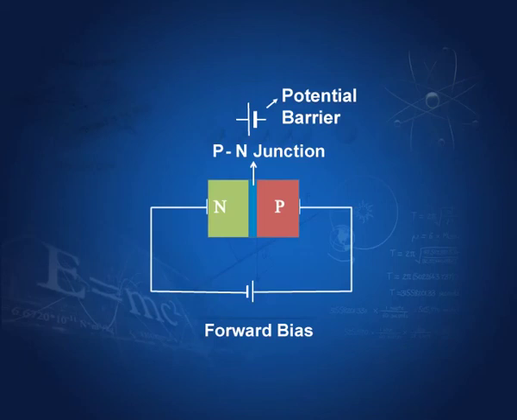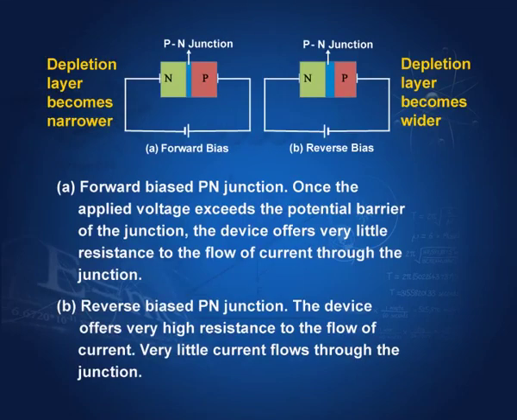Important thing is that unless this battery has a potential difference larger than this one, the particles cannot move across the junction. So, this is what is known as forward bias. This pushes electrons on this side, this pushes holes on this side. This is reverse bias. This attracts electrons from this side and holes from this side.